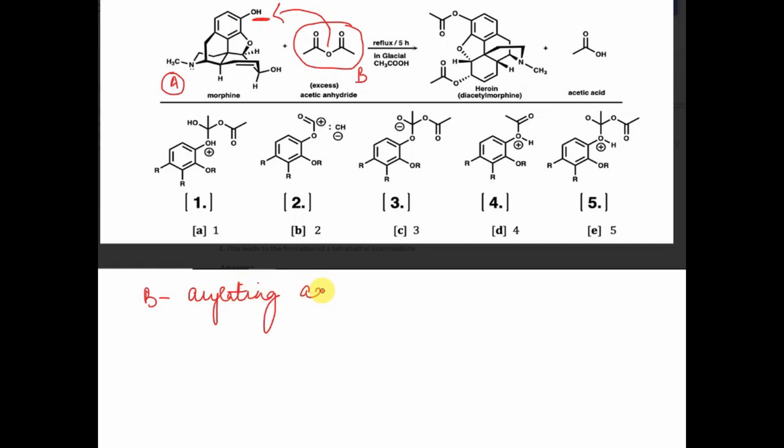Alkylating agent, and this will transfer the acetyl group to the phenolic OH of the morphine. That means it will transfer this acetyl group to the phenolic OH. The reaction